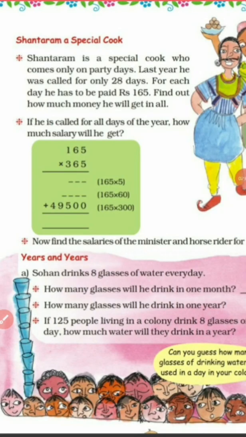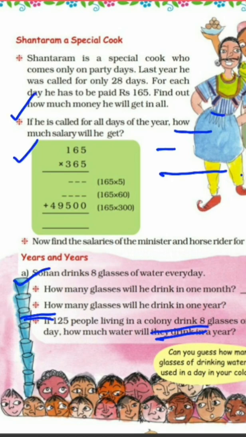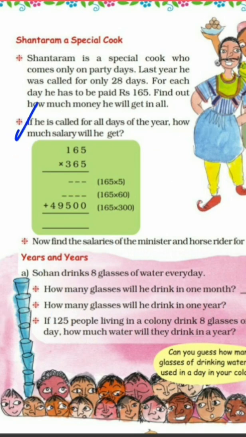In the same way the second one is given. If he is called for all days of the year, how much salary will he get? First, children, we have to mention how many days there are in 1 year. Obviously 365. So the multiplication is 165 multiplied by 365.